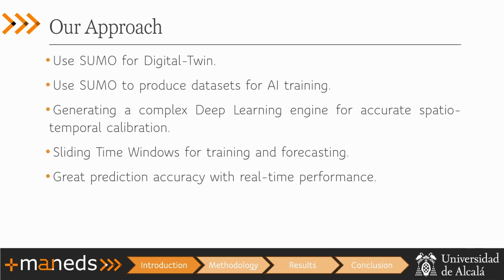So, what's our approach? We want to use SUMO for digital twin creation to produce datasets for AI training. We generate a complex deep learning engine for accurate spatio-temporal calibration. We use a sliding time window for training and forecasting the calibration, and we achieve great prediction accuracy with real-time performance.